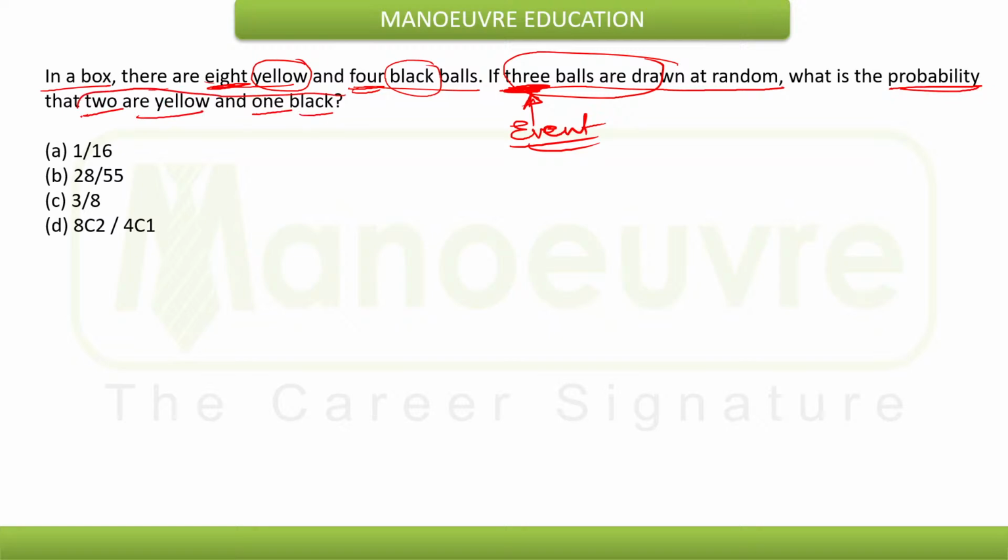What is this? This is the required outcome, or desired outcome. So how many such outcomes will be there?